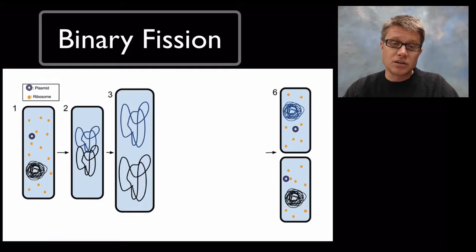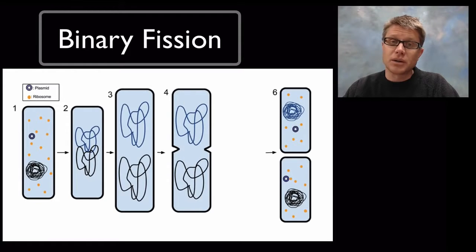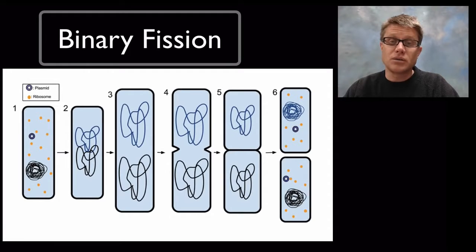What happens next is it's going to be pulled to the side of that cell, and really what's going to happen is the DNA will actually attach to the cell wall, and then eventually that cell wall is going to split in half, and we're going to have 2 bacteria cells. How are they different? They're not really different. They're exactly the same. The DNA in this cell and the DNA in this cell is going to be exactly the same. And when we divide in half, we're going to divide in half those ribosomes and the plasmids as well. And so again, bacteria don't do mitosis. They don't have sex. They simply reproduce through a binary fission.